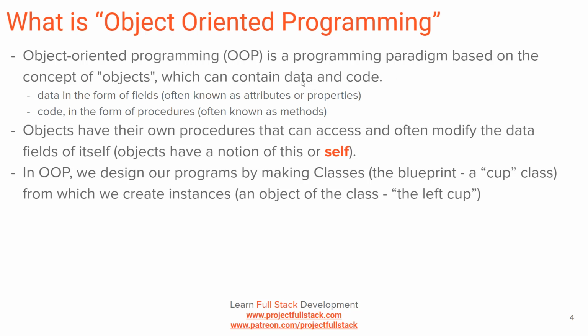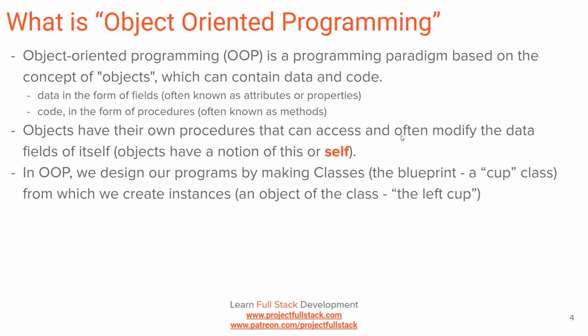Objects can contain data and code. Data in the form of fields, right? Attributes or properties. In our coffee cup example, data could be the number of ounces in the coffee cup. Or code in the form of procedures, also known as methods. So maybe I have a coffee cup object. It's got the property, how many ounces in it, and it's got some type of code to either drink and remove some of those ounces, or some type of code to add some more coffee.